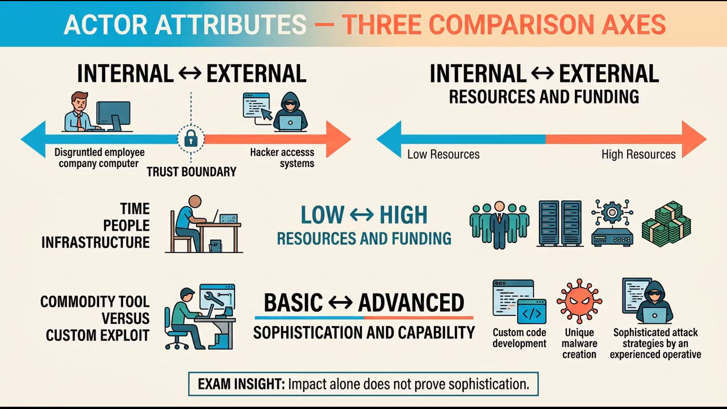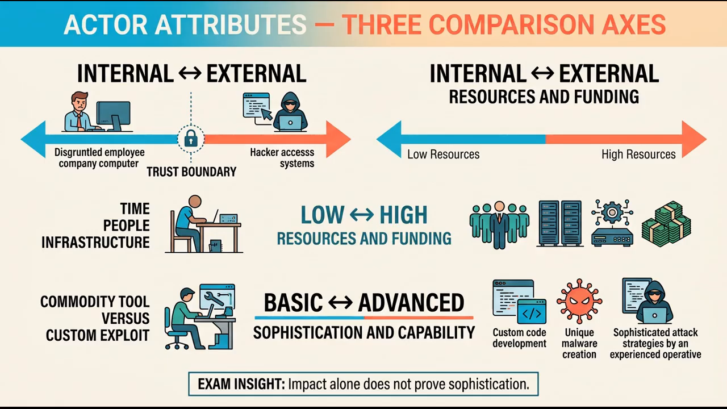Second is resources and funding. Resources include money, time, personnel, infrastructure, intelligence, computing power, and access to vulnerabilities. A well-funded actor can run parallel campaigns, replace lost infrastructure, purchase access, and wait for the right moment. Third is sophistication and capability. Basic actors may use public tools and known exploits. Advanced actors may create custom malware, chain vulnerabilities, evade monitoring, and maintain disciplined operations.